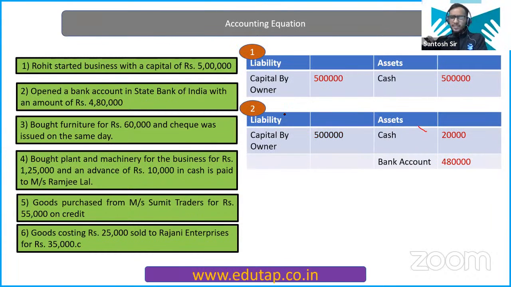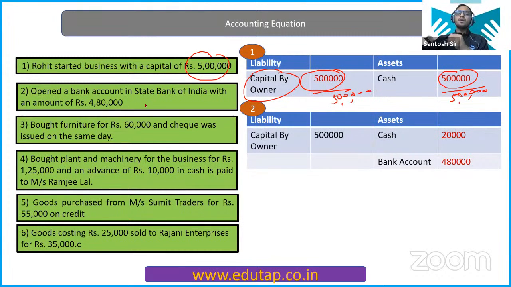Now, these are the examples of what we have discussed. Rohit started business with a capital of 5 lakh. As you can see here, capital is included in the liability side. So on the liability side, we have the capital of 5 lakh, and on the cash side also, we have 5 lakh. So as you can see, total is equal after the first event. Okay? Clear? 5 lakh.